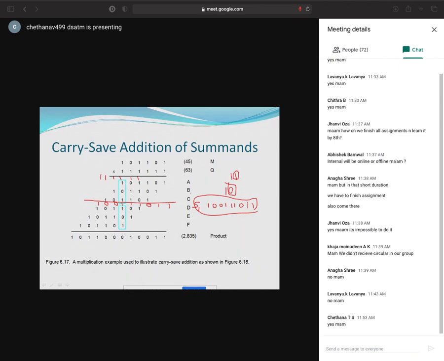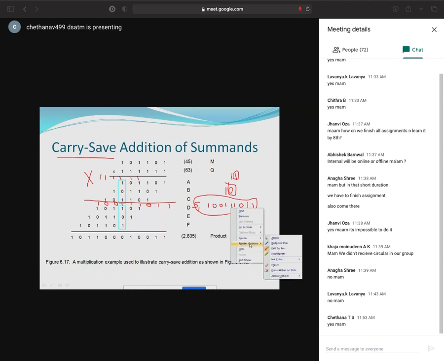But there is a little bit of change in carry save addition. Hope you are clear. So this is normal addition, but this is not carry save addition. In carry save addition, I never add my carry. I keep the carry as another value. So whatever I have done with the normal addition method is wrong. This is not carry save addition. That is why I'll change it. Just see here.